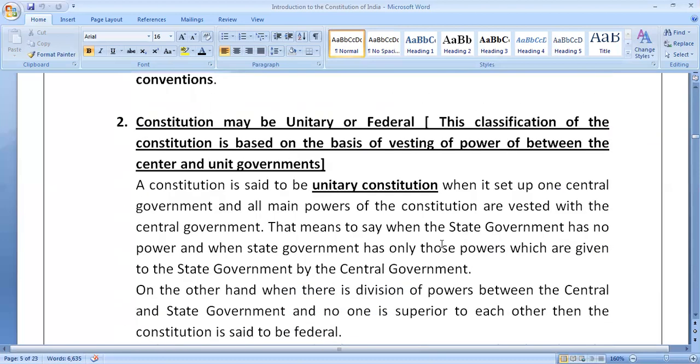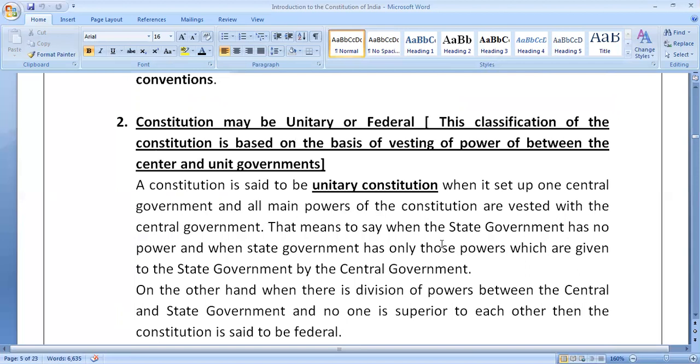Now let us discuss the second base for the classification of constitution, which is based on the vesting of power between the center and unit government. On this basis, the constitution may be classified into two categories. On this basis, a constitution may be a unitary constitution or a federal constitution.